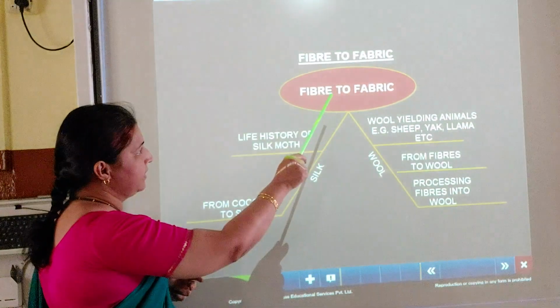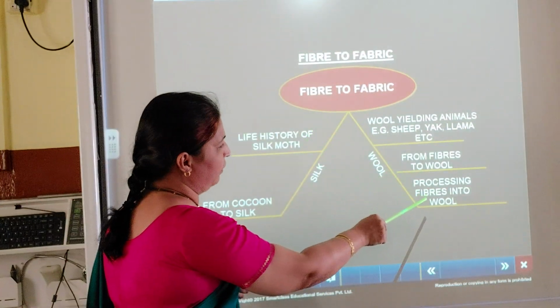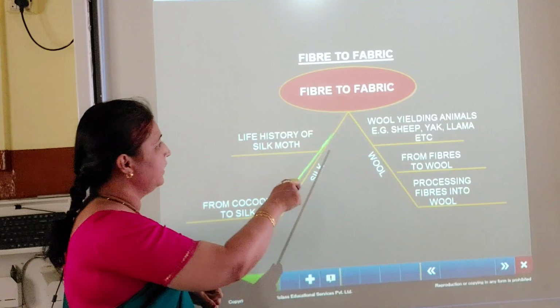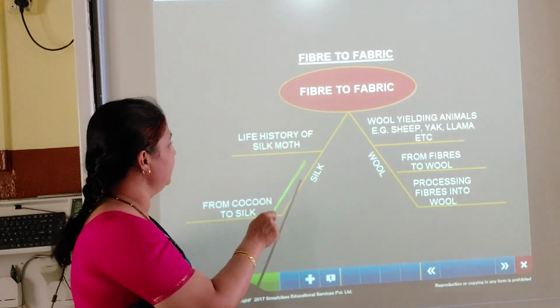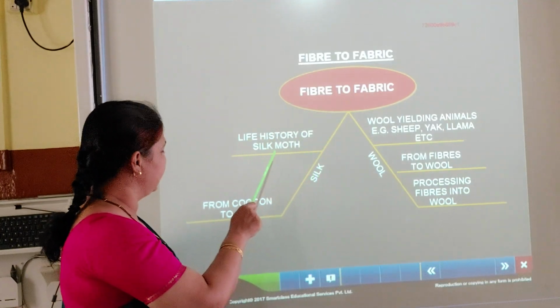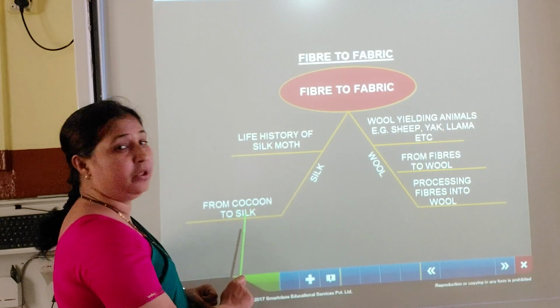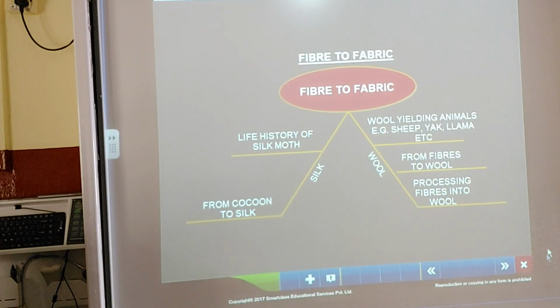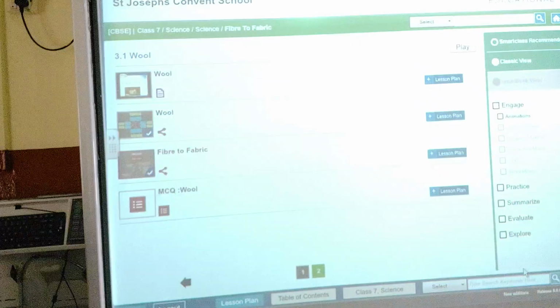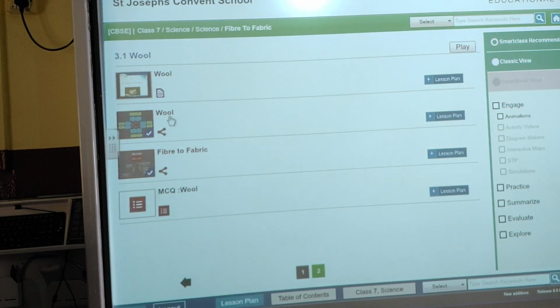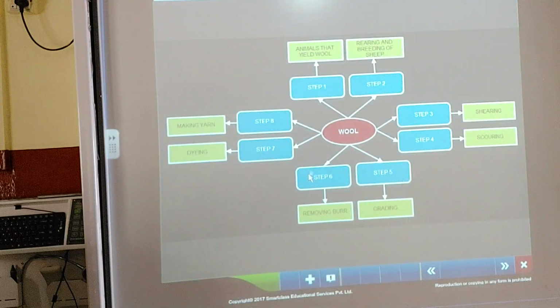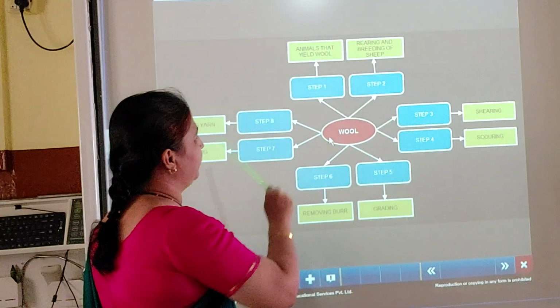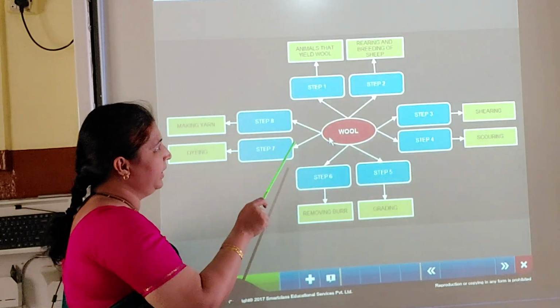So these are the steps involved in processing of fibers into wool. So the next what we have to study is about the silk. So the life history of silk moth and from cocoon to silk. So here how it is obtained, how the animals will yield the wool.